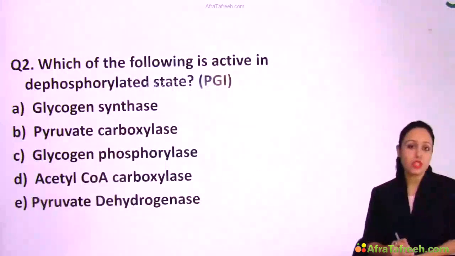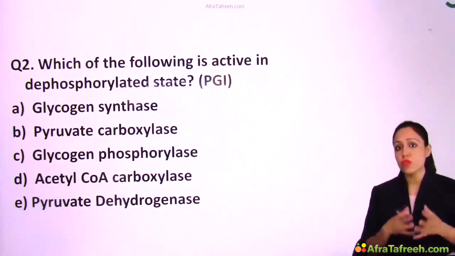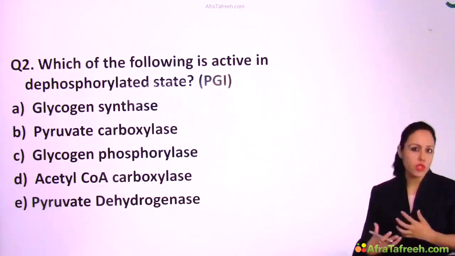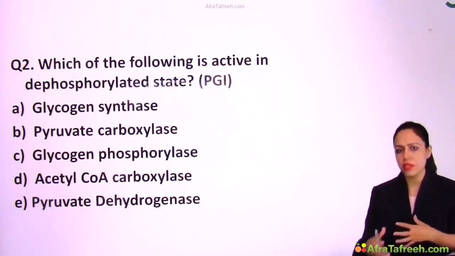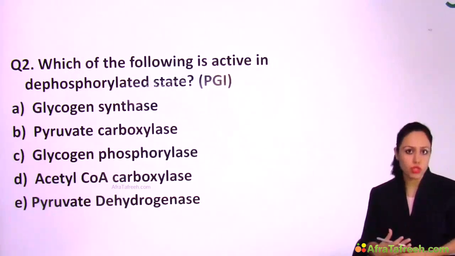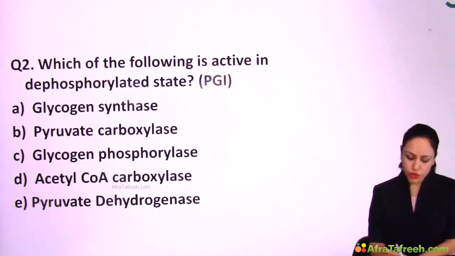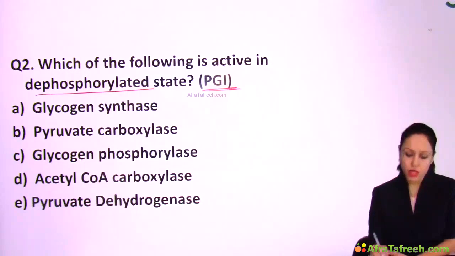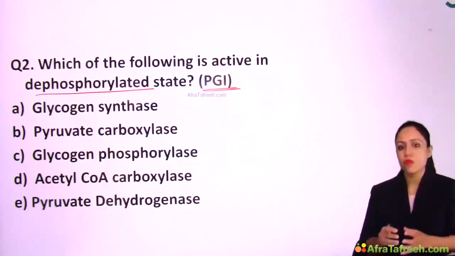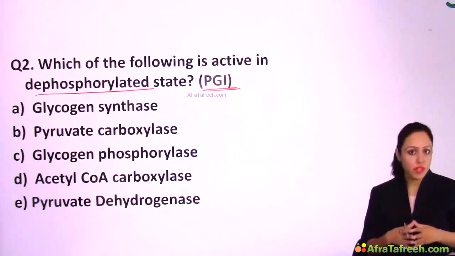So do not cram these questions, just solve them with the formulas, so that whenever a new question is asked, you are not cramming it and you can yourself solve that new question. Just see the concept. See second question, which of the following is active in dephosphorylated state? This is a PGI type question. Here enzymes are given in the options.